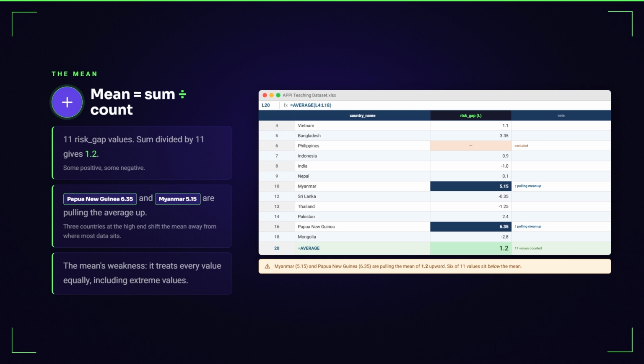It is averaging across values where some are positive and some are negative. Moreover, Myanmar is at 5.2, while Papua New Guinea is at 6.4. Three countries at the high end are pulling the average upward, away from where most of the data actually sits. This is the mean's weakness. It treats every value equally, including extreme values that may not be representative of the typical situation.